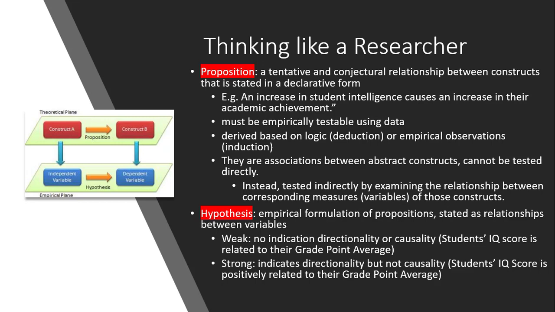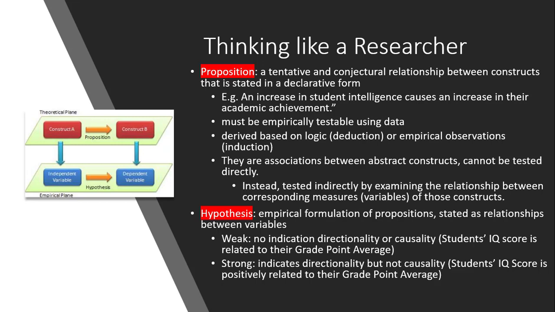But if we say student IQ is positively related to their grade point average, we are already indicating direction: a positive change in this relates to a positive change in that. An increase in one leads to an increase in the other. Even though we didn't say which one causes the other, we know that they are related and the direction of the relationship. This is a strong hypothesis.